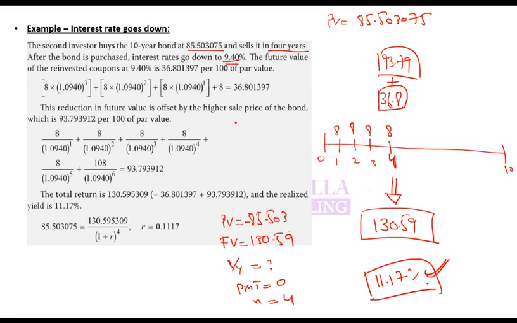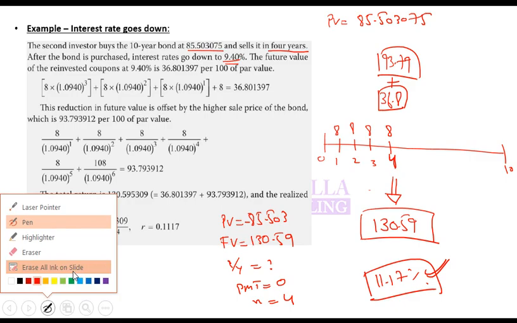Why? Because interest rates drop, and as interest rates drop, price increases, and as price increases, you made a higher actual return. So actual return can be different from yield. Any problem, confusion?